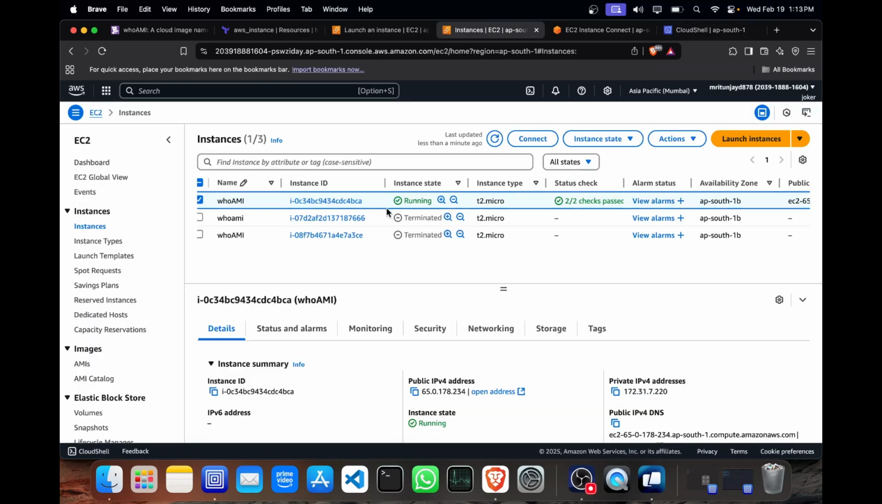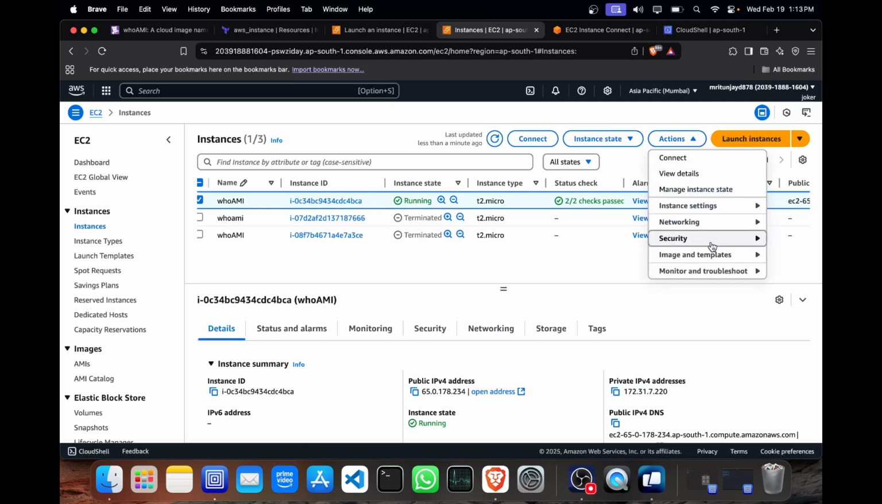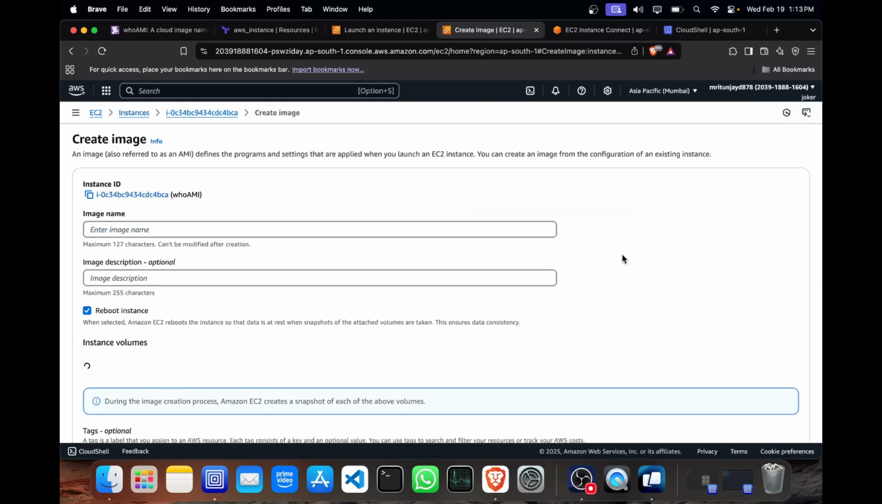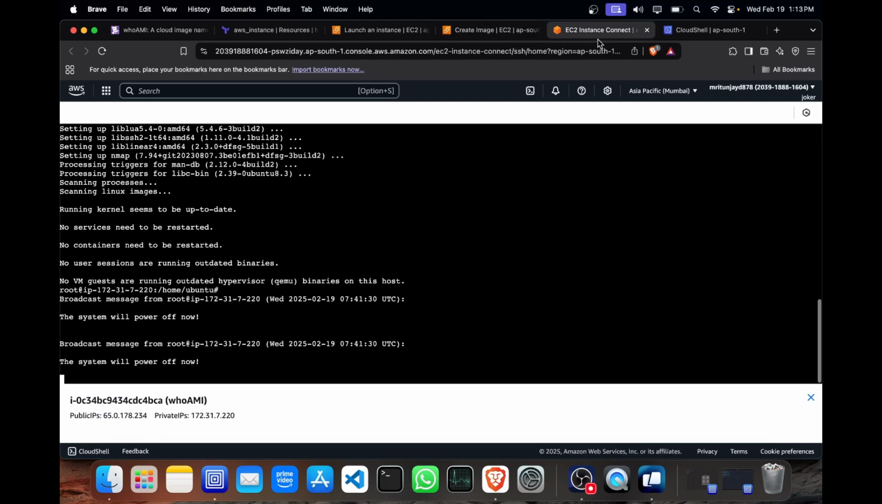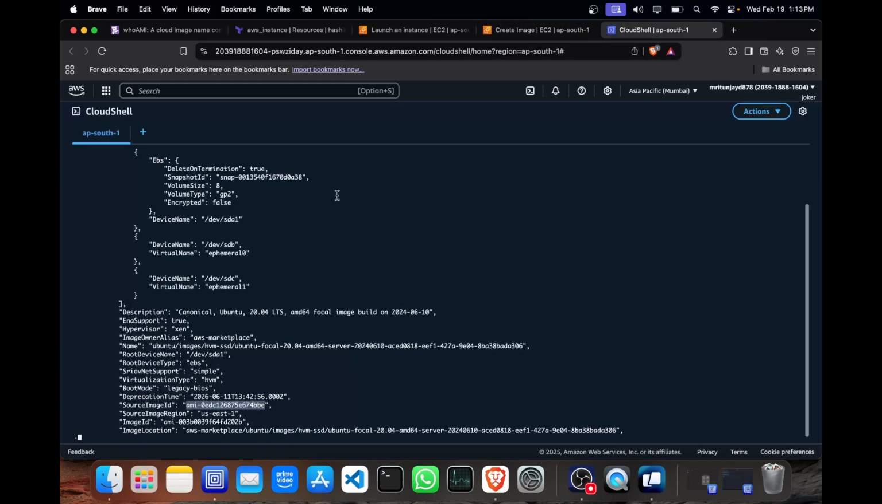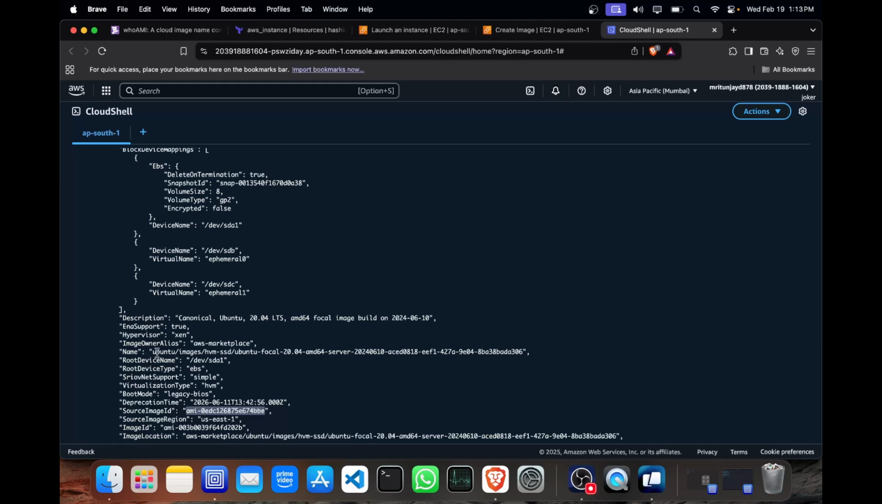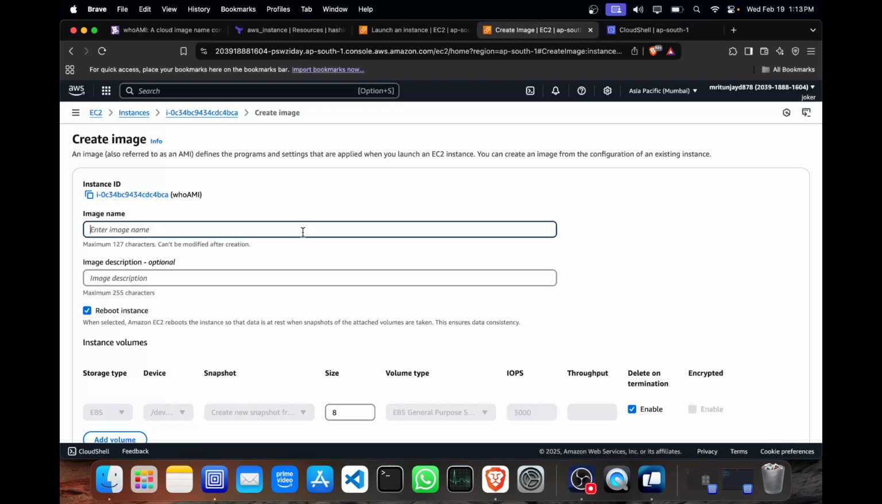So to create an AMI out of the instance, go to Actions, Image and templates, and create an image. Here we have to give the image name. In the CloudShell we have seen it gives you a bunch of data in JSON format. Here you can see the name section. Just copy the name section and paste it in. And at the end you can see there is a keyword 306.